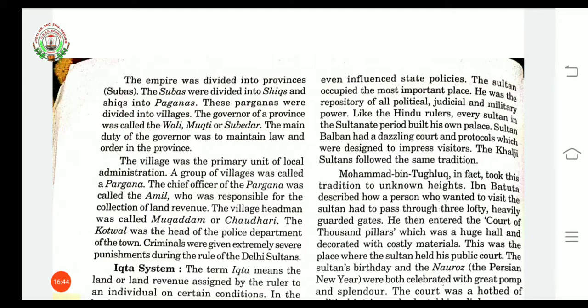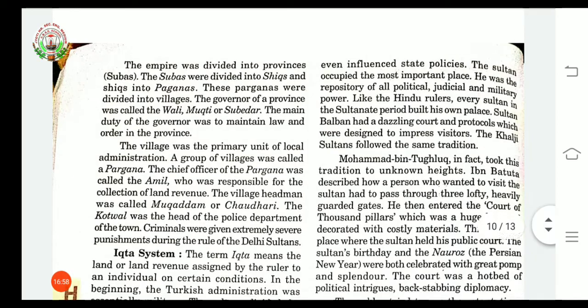The head of the police department of the town was called Kotwal. Criminals, that is, persons who committed a crime, were given very severe punishments during the rule of the Delhi Sultanate. Iqta system.